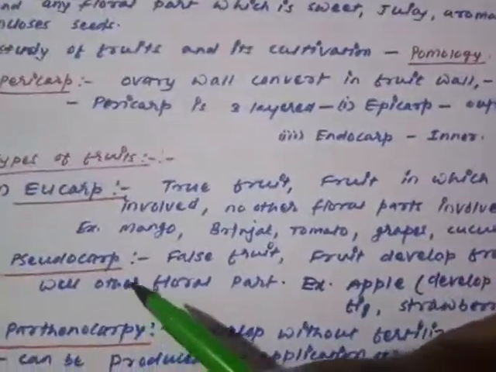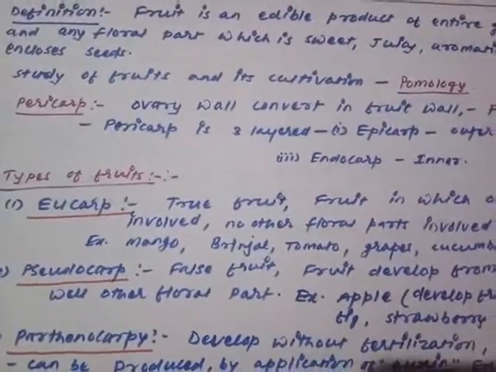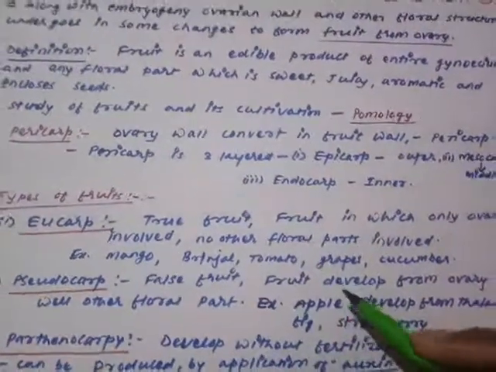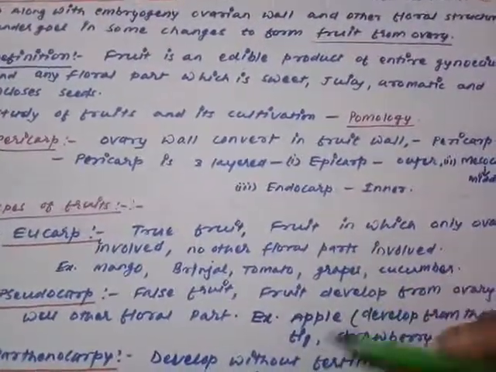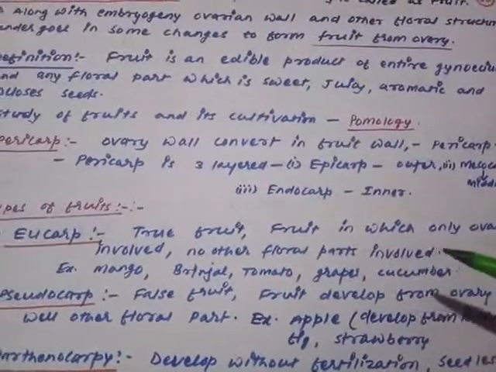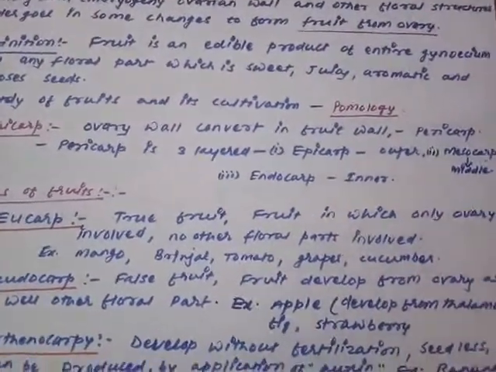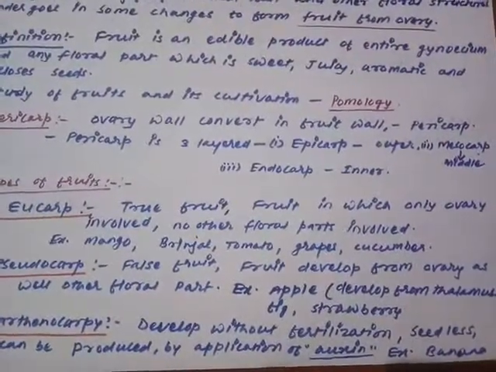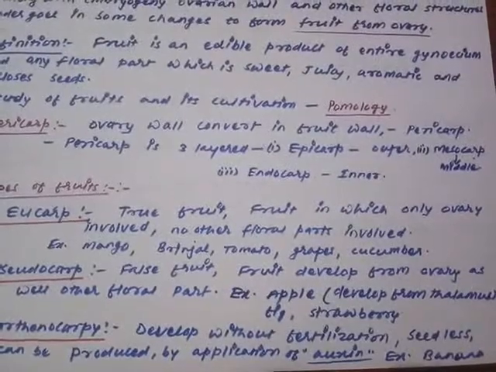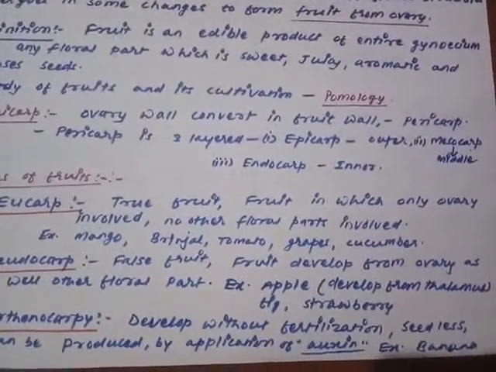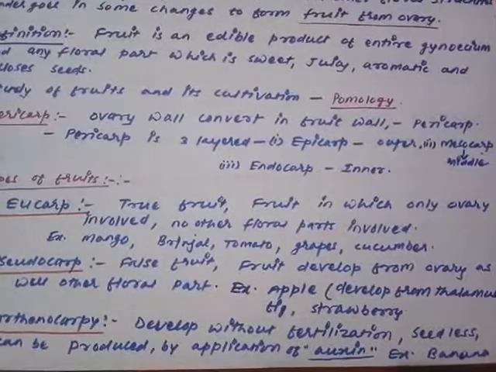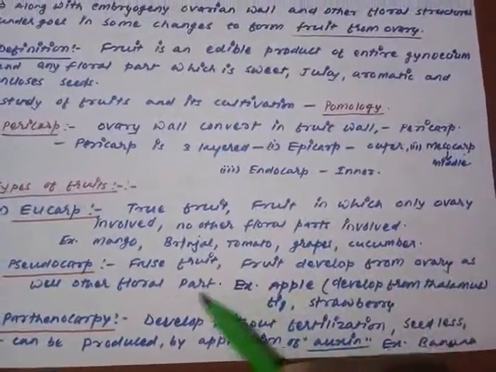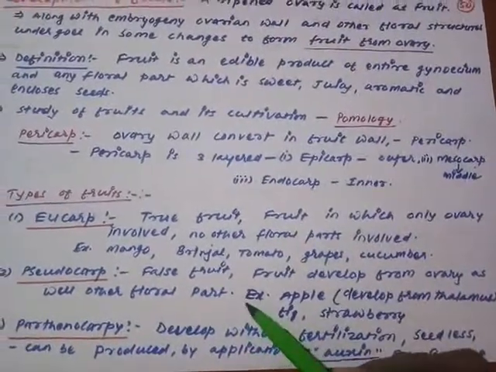The second category is just vice versa. The pseudocarp. Pseudocarp is considered as the false fruit. False fruit means what? Here, along with the ovary, some other floral structure may be involved in the development of fruit. Are you getting my point? The true fruits are those developed from the ovary itself, but if the fruit is developed from the ovary as well as some other structure, that time it is called the pseudocarp. So when the fruit develops from the ovary as well as some other floral parts, that is pseudocarp.